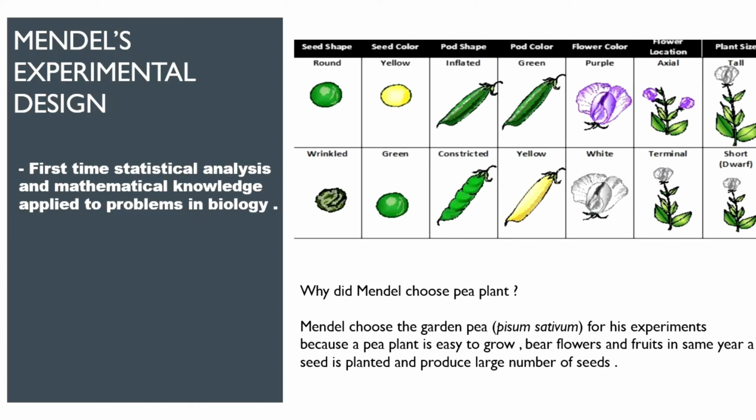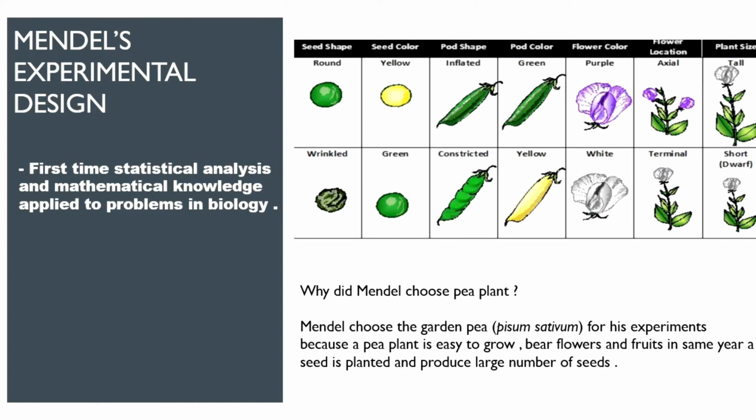The reason is that the pea plant is easy to grow, it bears flowers and fruits in the same year a seed is planted, and produces a large number of seeds. Also, a pea plant has many contrasting characters. You can see by the image we have used here that there are very many contrasting characters present in a pea plant. This is also a very big reason behind choosing the garden pea.